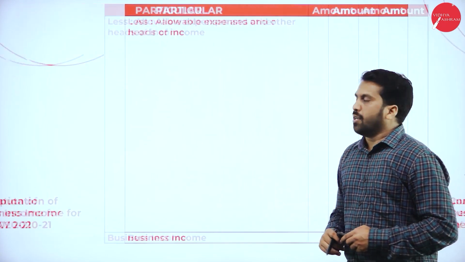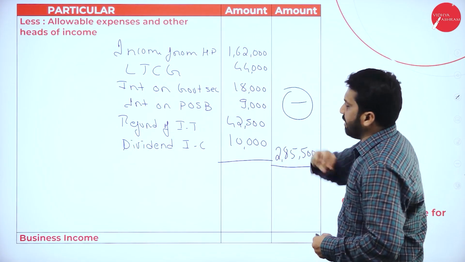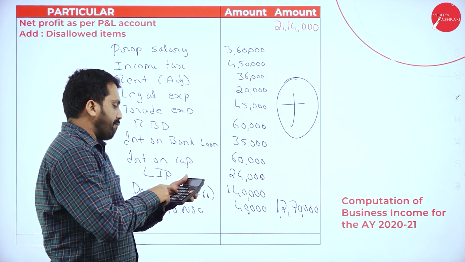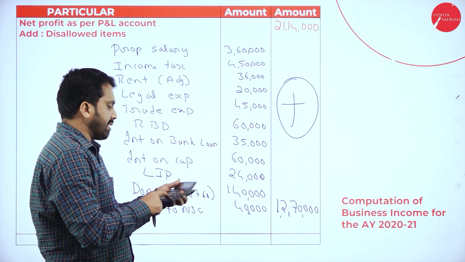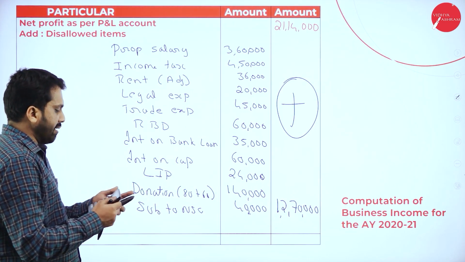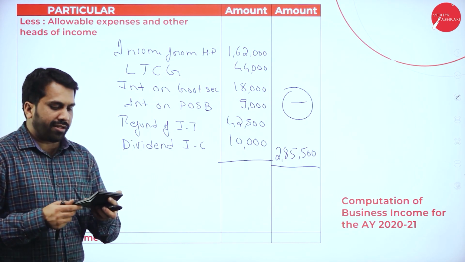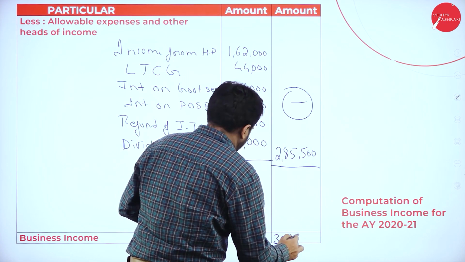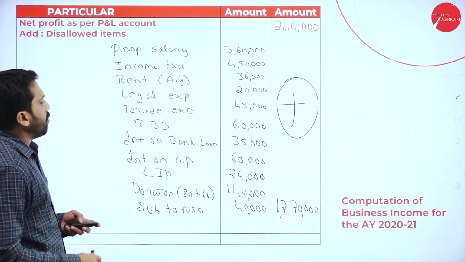Now what is the procedure? We are supposed to add and we are supposed to minus, meaning subtract. Now I'll go for your net profit. 21,14,000 plus 12,70,000 minus 2,85,500. I got around 30,98,500. So we'll cross check once.